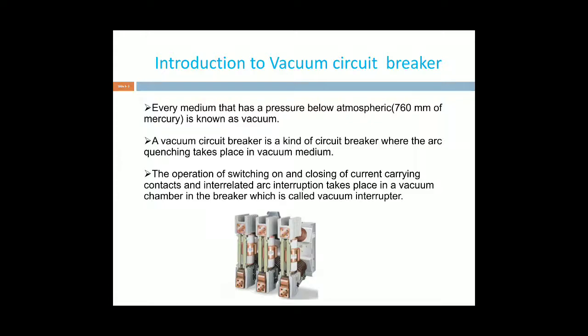In this type of circuit breaker, the dielectric medium is vacuum. The arc is extinguished in the vacuum. First, what is meant by vacuum? Vacuum is a medium that has a pressure below atmospheric pressure. That is, 1 torr equals 1/760 of an atmosphere, or 1 mm of mercury. That is known as vacuum.